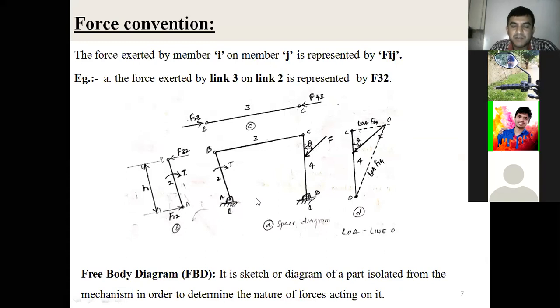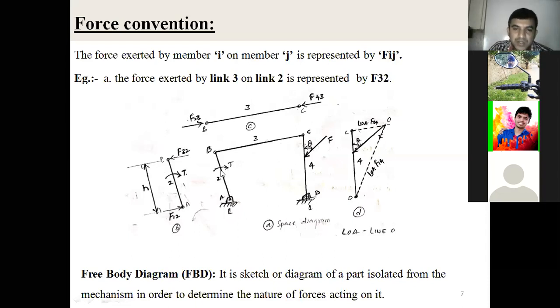Always we start by naming the fixed link as link number 1. The input link is link number 2. The coupler or intermediate link is link number 3. The output link is link number 4. So this is what we call a space diagram here.